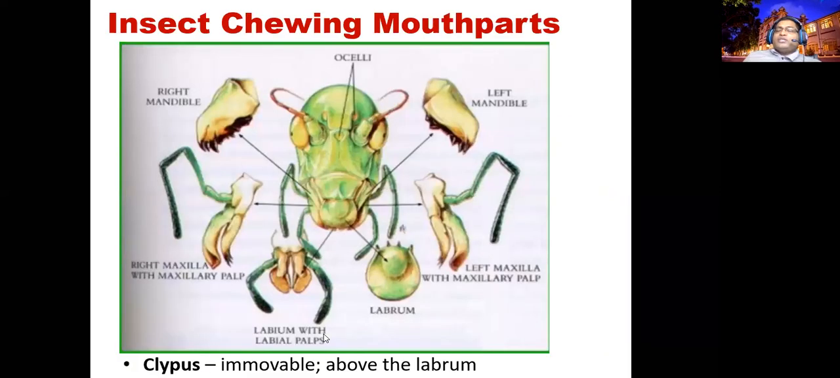In the chewing mouth parts, the first is biting and chewing. In this, you can find the clypeus. When we were studying the head, we discussed the frontal view, where you can find the clypeus just below the frons. It is not movable, and it is where the labrum, the first insect mouth structure, is attached. We call it the clypeus.